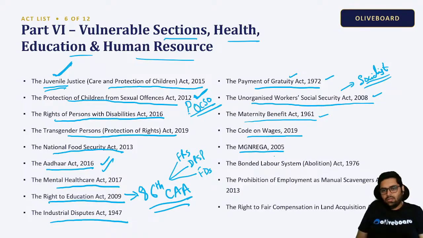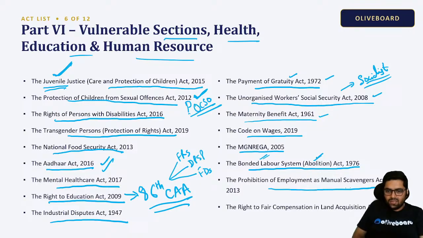MGNREGA, correct? Mahatma Gandhi National Rural Employment Guarantee Act. Bonded Labor System Abolition Act. So bonded labor was abolished via this act. Prohibition of Employment as Manual Scavengers Act. This is to remove manual scavenging. Okay. Right to fair compensation in land acquisition.